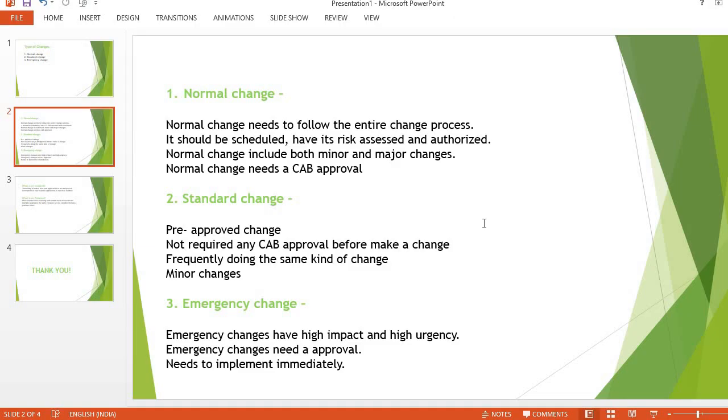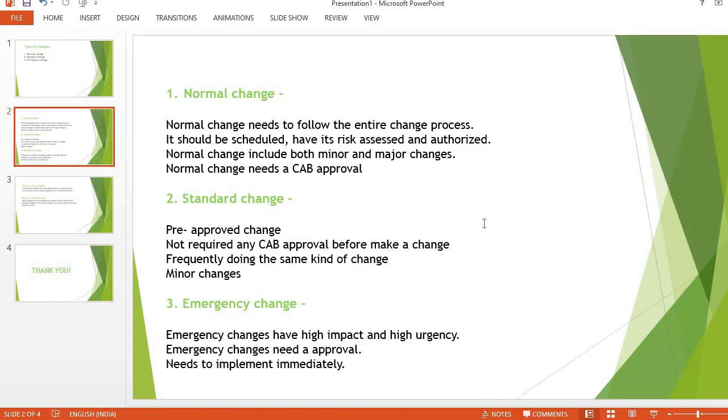Then it is scheduled. Only when we get the sign-off, the CAB approval from the CAB approver, do we start the development. After schedule it checks the risk, and then it goes to the authorized step.